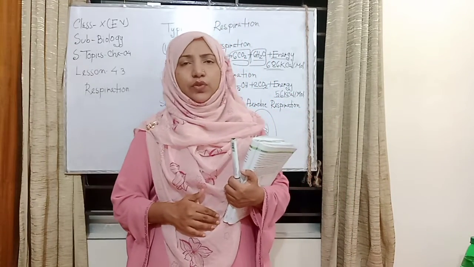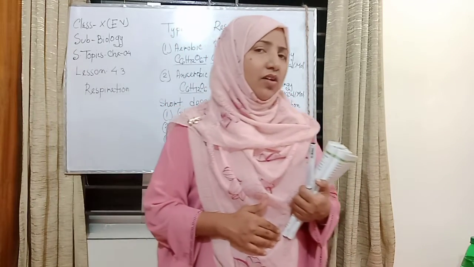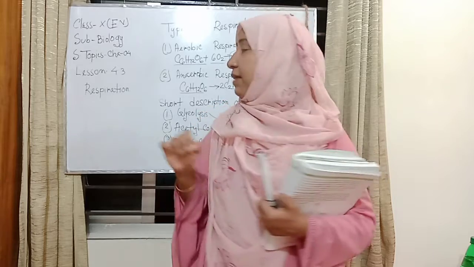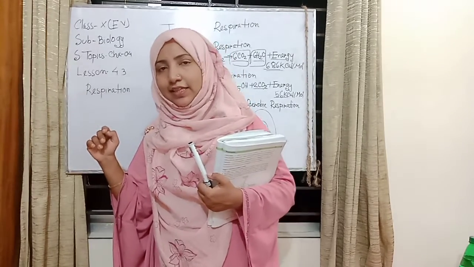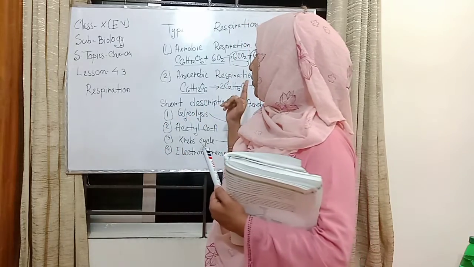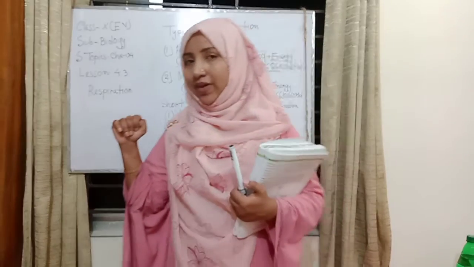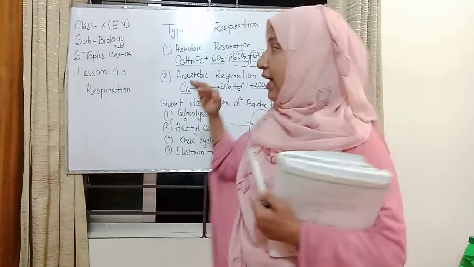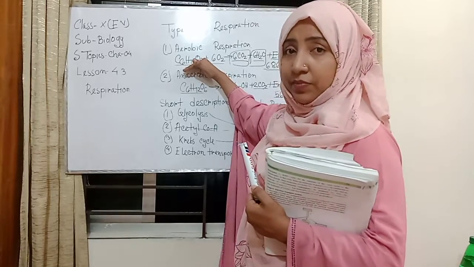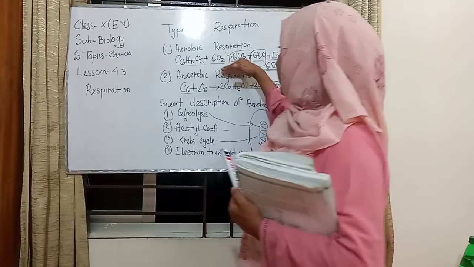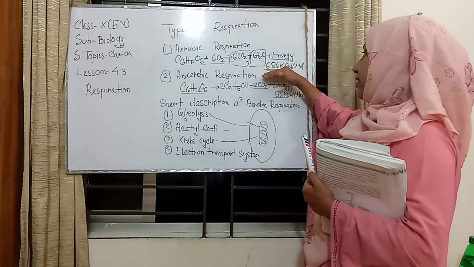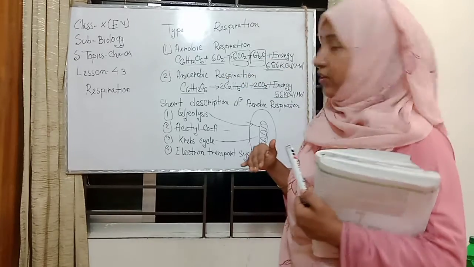My dear students, today I have explained only briefly about respiration. We know about two types of respiration. One is aerobic respiration, where I also gave the mechanism. Basically it's glucose and oxygen, and it produces carbon dioxide, water and energy of 686 kilocalories per mole.